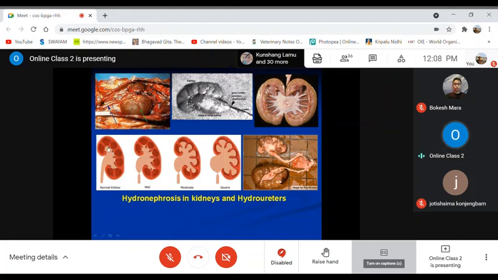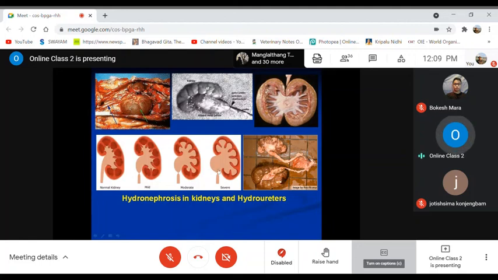This is the renal cortex, the outer portion of the kidney. Then this is the renal pelvis. See, this is normal. Then with mild accumulation of urine, mild hydronephrosis, then moderate and severe conditions, the renal pelvis gets enlarged and much dilated due to accumulation of more urine.